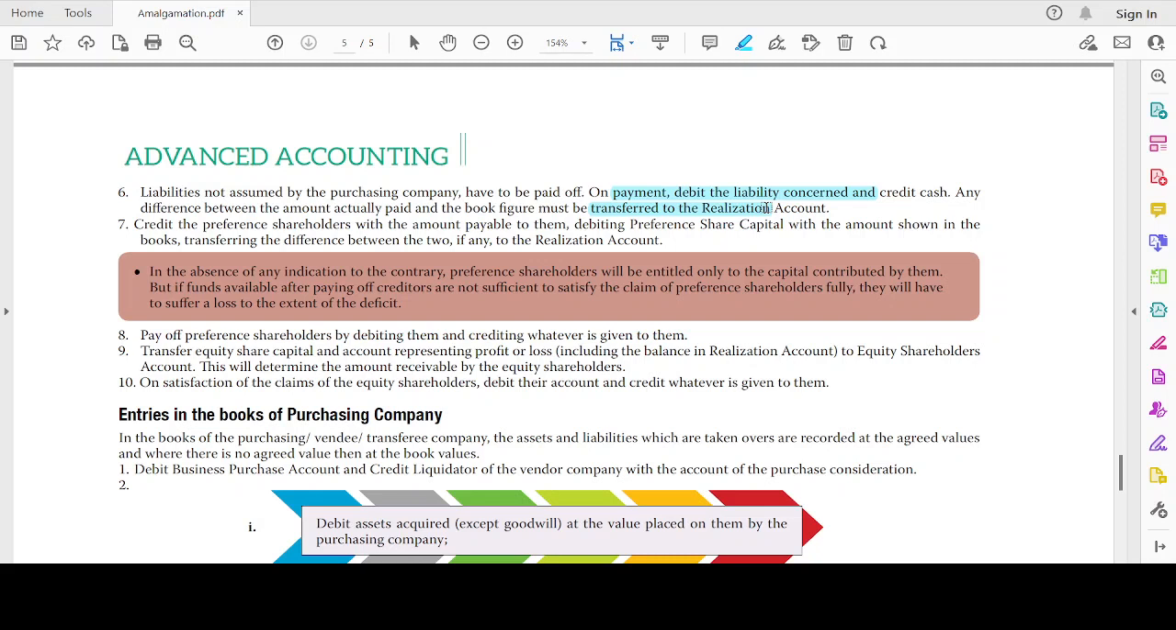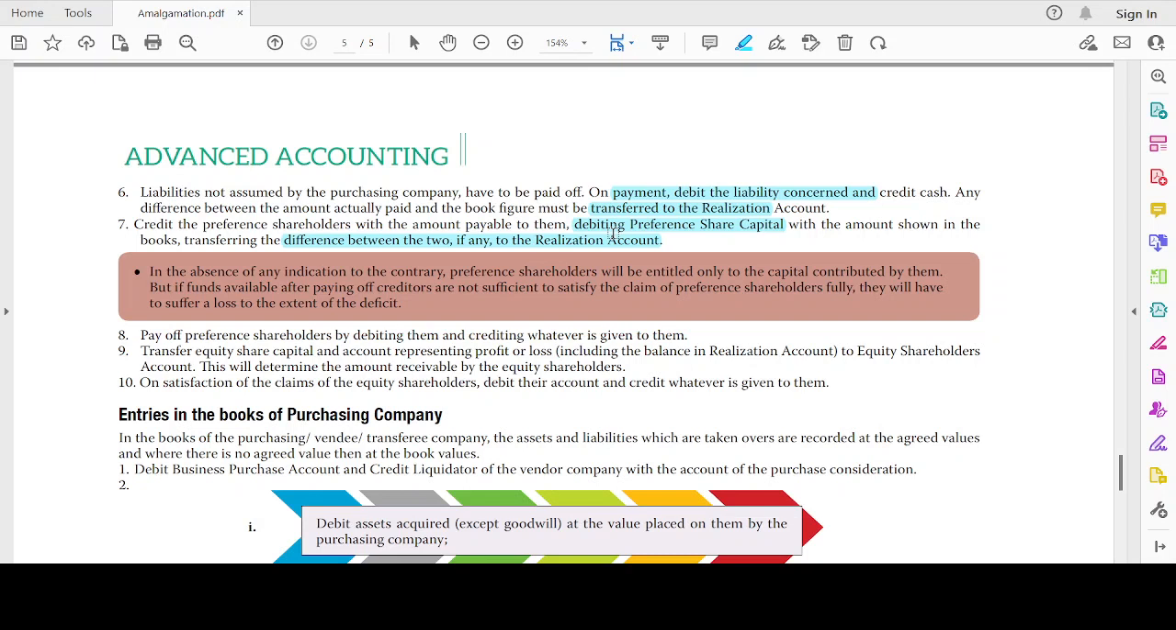Credit the preference shareholders with the amount payable to them and debit the preference share capital with the amount shown in the books, transferring the difference between the two to the realization account. I've now closed and settled the preference share capital, right? So now I could debit the preference share capital and credit the preference shareholders individually.